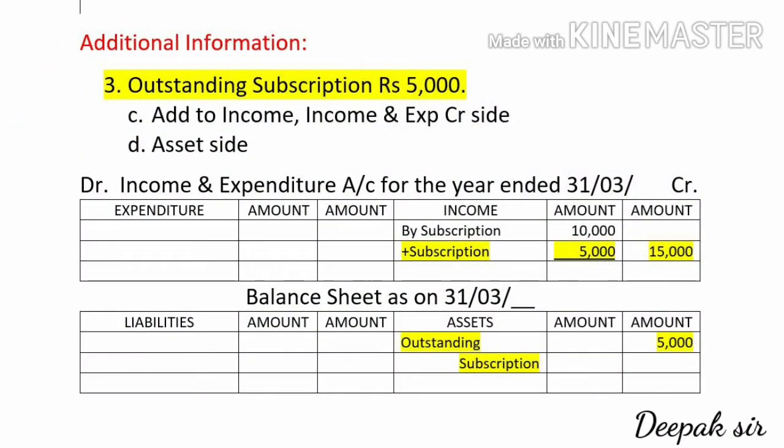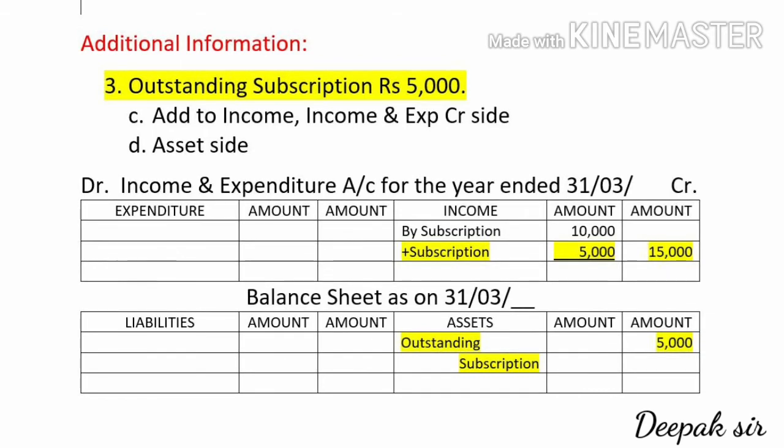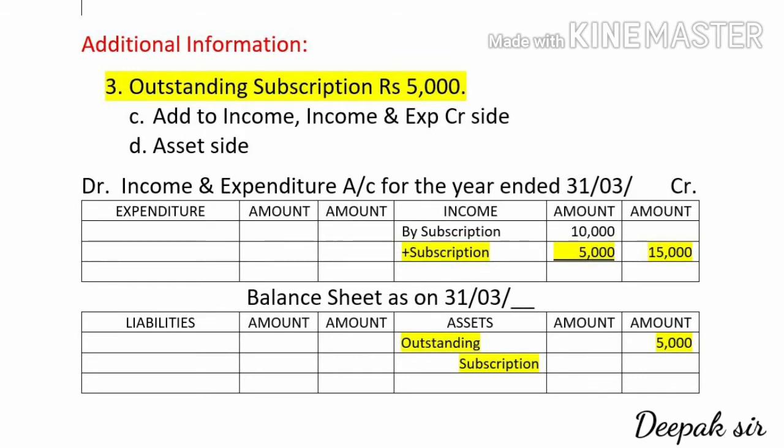Now generally this adjustment is given on subscription, it is given on tuition fees and other accounts it is given. So let us see this adjustment. Suppose outstanding subscription is given rupees 5,000 in the adjustment. So outstanding we have to pass two effects. We have to add to the concerned income in income and expenditure account on the credit side, and since this income is receivable, it is an asset for the organization.